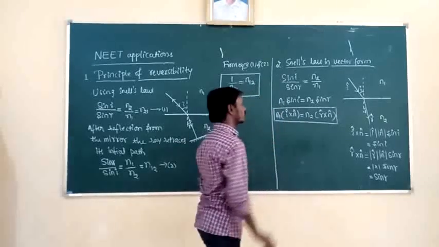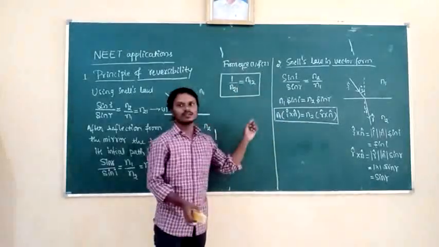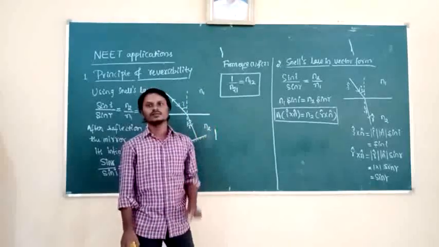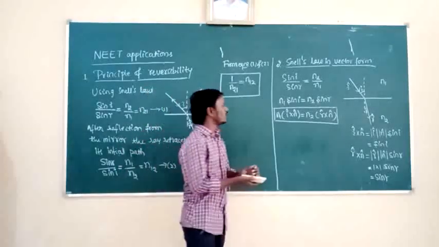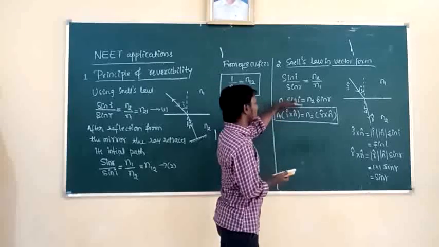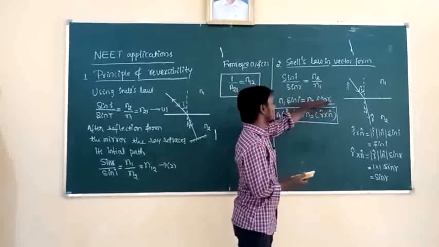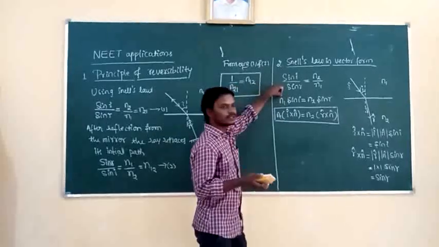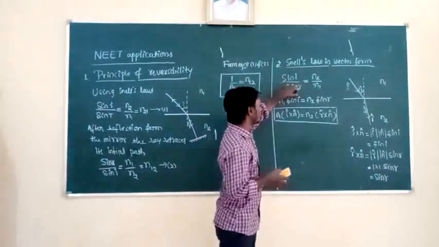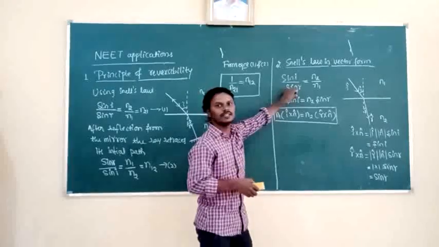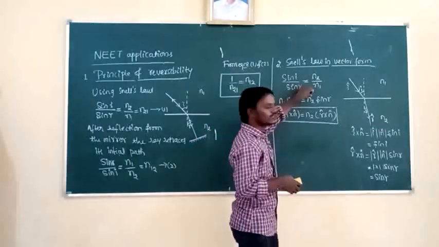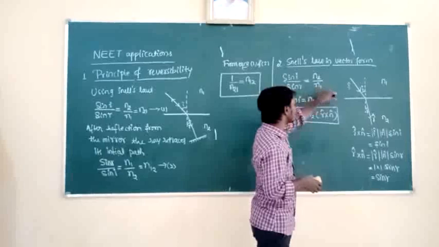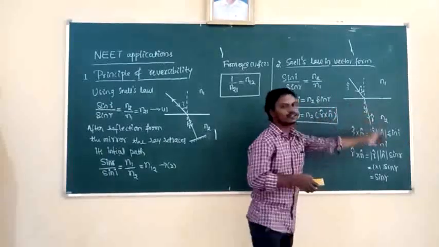Snell's law in vector form, also called the general law of refraction of light. See here, to the left hand side we take the first medium, and to the right hand side we take the second medium. So the refractive index of the first medium is N1 and the angle of incidence is always in the first medium, and the refractive index of the second medium is N2 and the angle of refraction is always in the second medium.